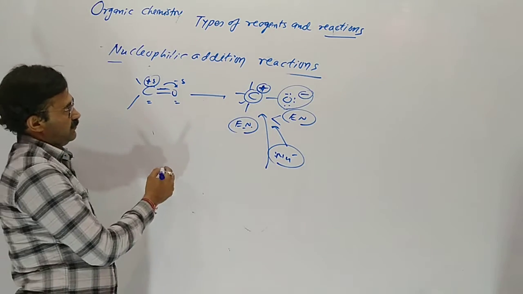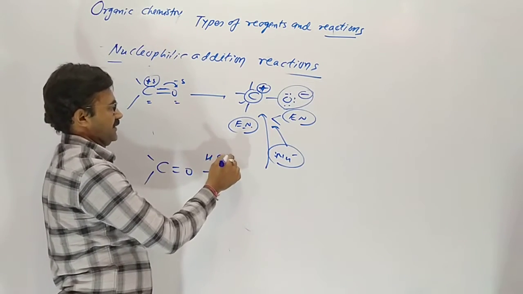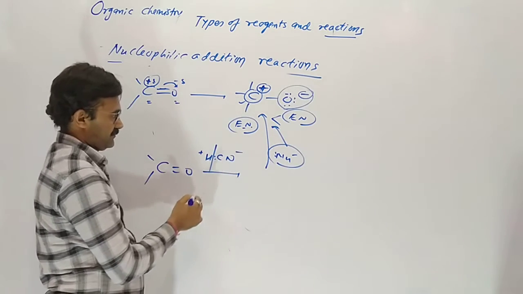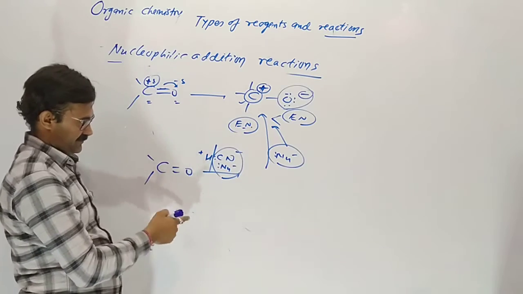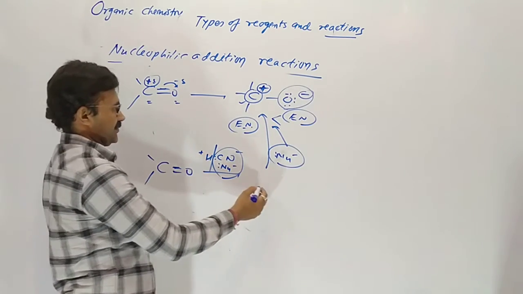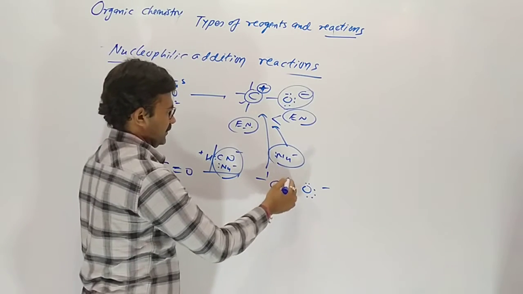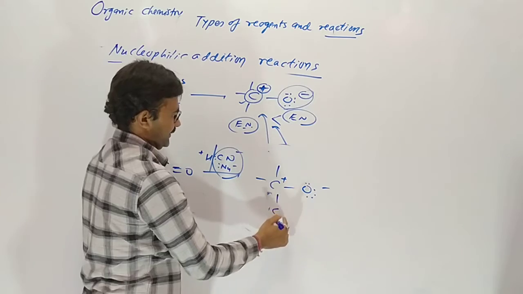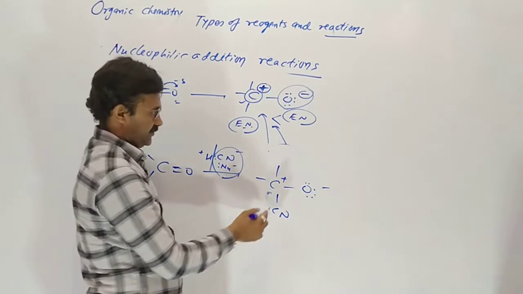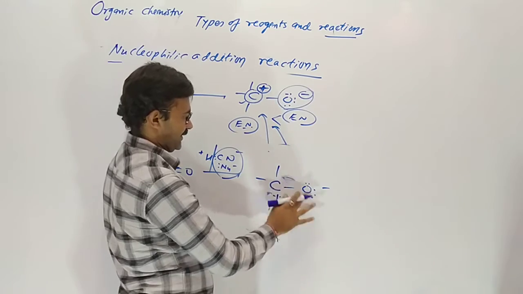So in the carbonyl group, when HCN is coming, the nucleophile attacks first. These two electrons move to oxygen, and cyanide attacks the positively charged carbon, which is satisfied by cyanide.